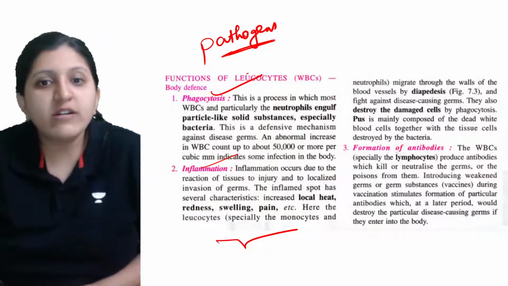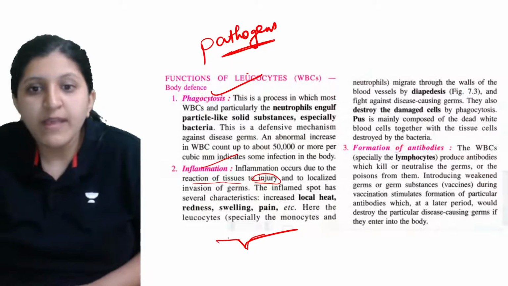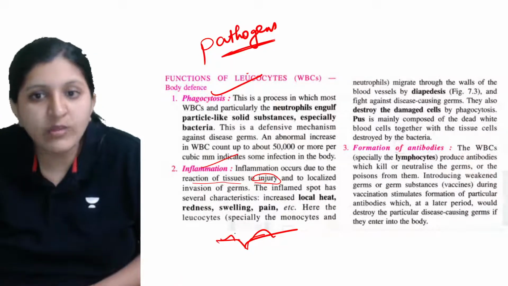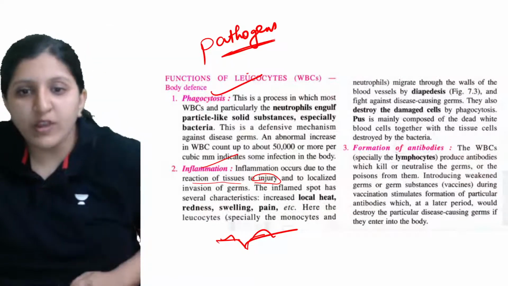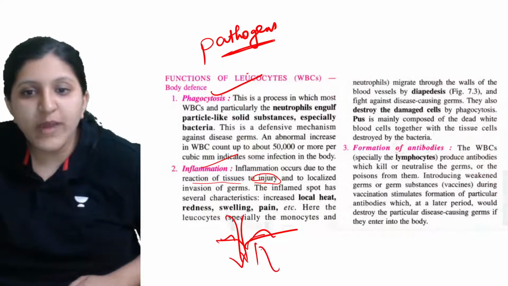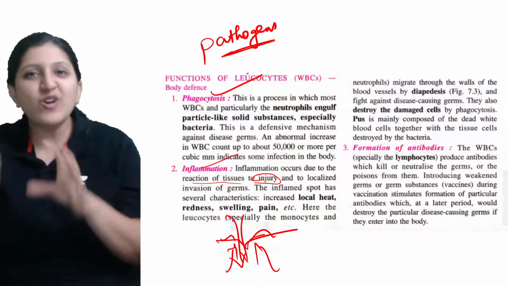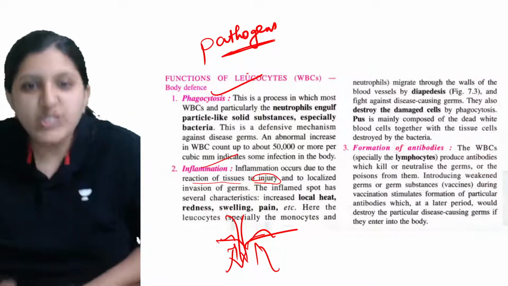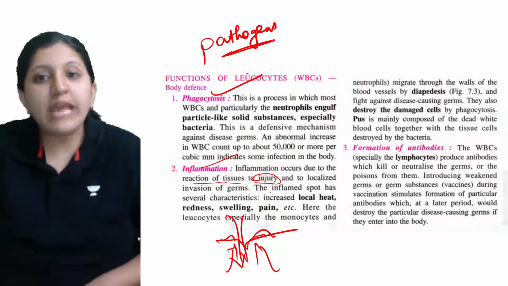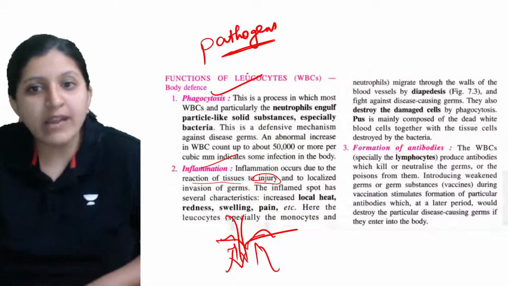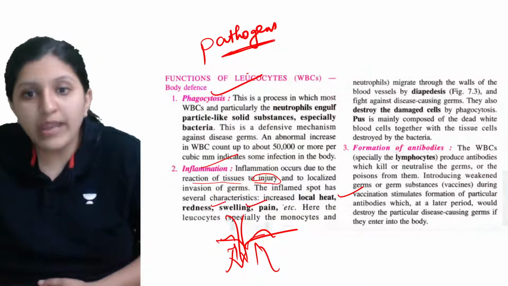Inflammation occurs due to the reaction of tissues to injury. Whenever there is an injury, you usually find a swelling around it. Basically, WBCs are rushing because germs are entering here, and all of them accumulate there. Because of that accumulation, we find a swelling, so inflammation is basically swelling itself. The inflamed spot has several characteristics: increased local heat, redness, swelling and pain.